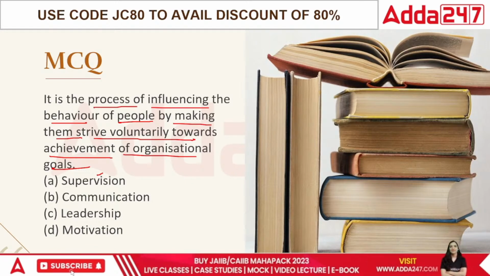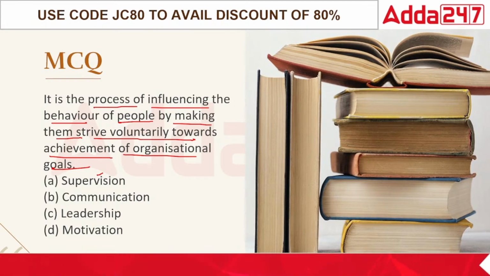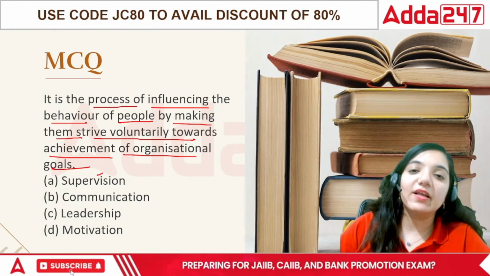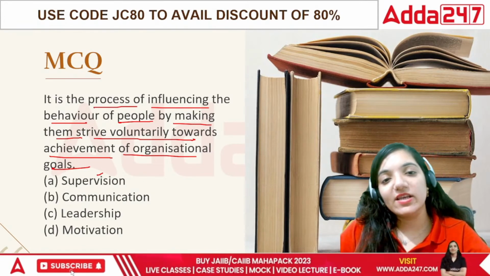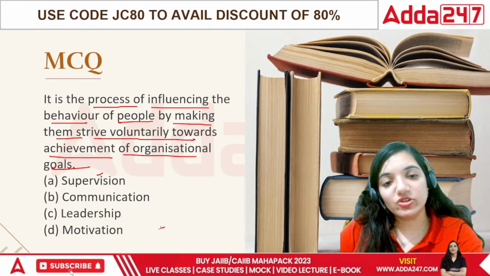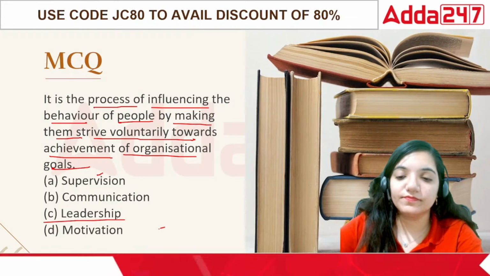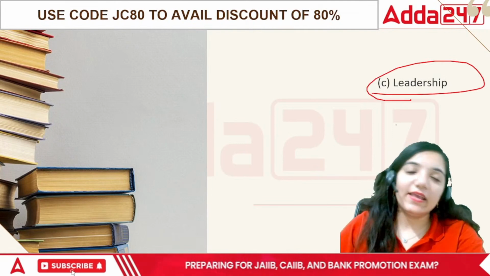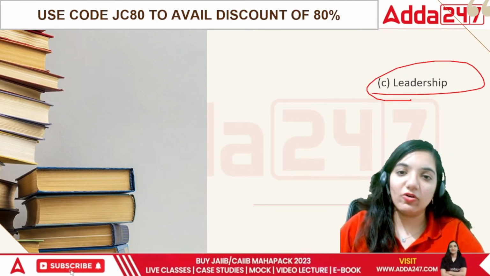That might be through the leadership, right? If you see your leader coming up early in the morning and he's making sure that everybody else is also working in a good way, that is something that helps them to grow further. So in this case, the correct answer would be leadership. If you have a good leader, the good leader will always inspire people.